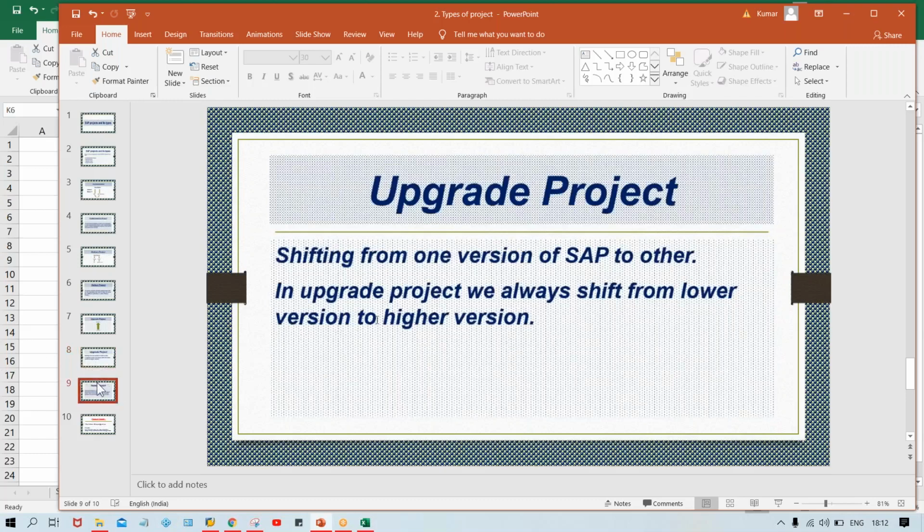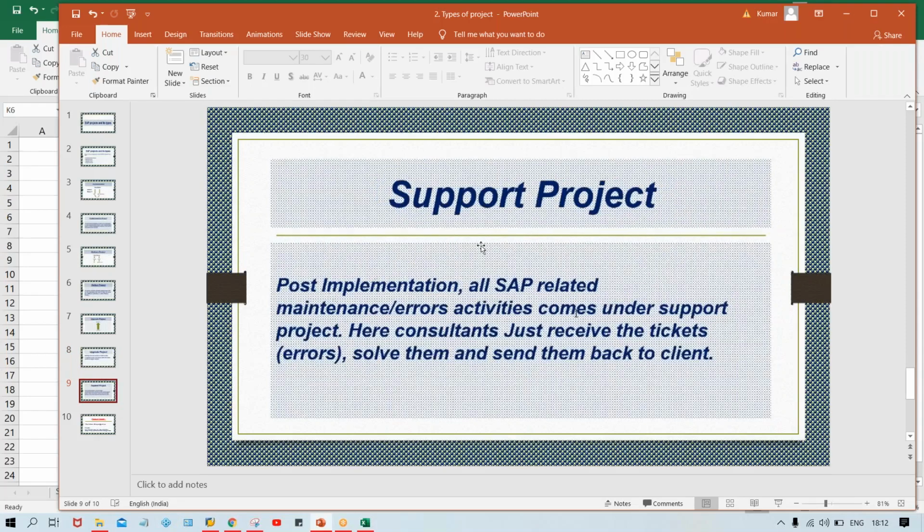Now we have the last one, called the support project. What is happening in a support project? Post implementation, all SAP-related maintenance or error activities come under the support project. Say we have installed SAP, meaning implementation is done in Tata Motor, or rollout is done in Tata Steel. After implementation or rollout, do you think they will proceed further without our help?